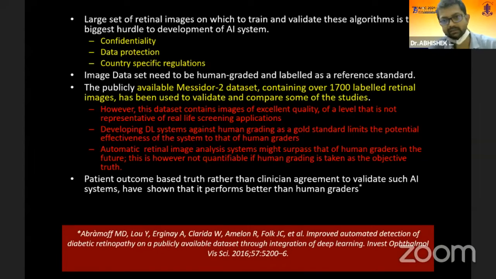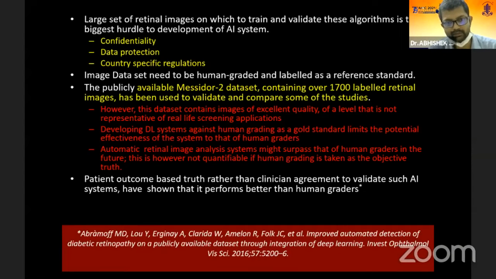Once you understand the deep learning system and then give human grading as a gold standard parameter, this potentially limits the system. Automatic retinal image analysis might surpass human graders in the future. This is, however, not quantifiable if human grading is taken as the objective truth. So the images that you are using to train might themselves be a barrier to the deep learning system.